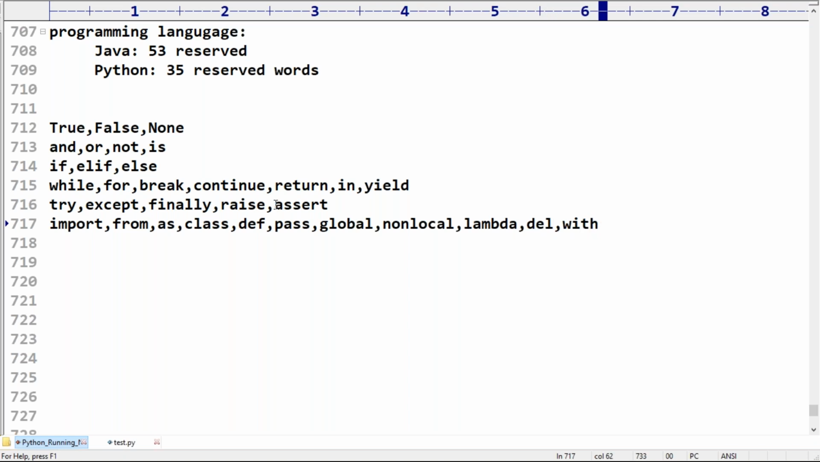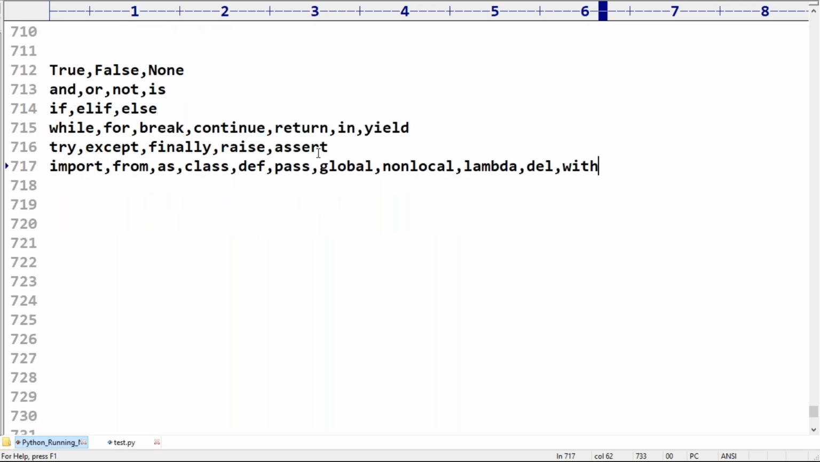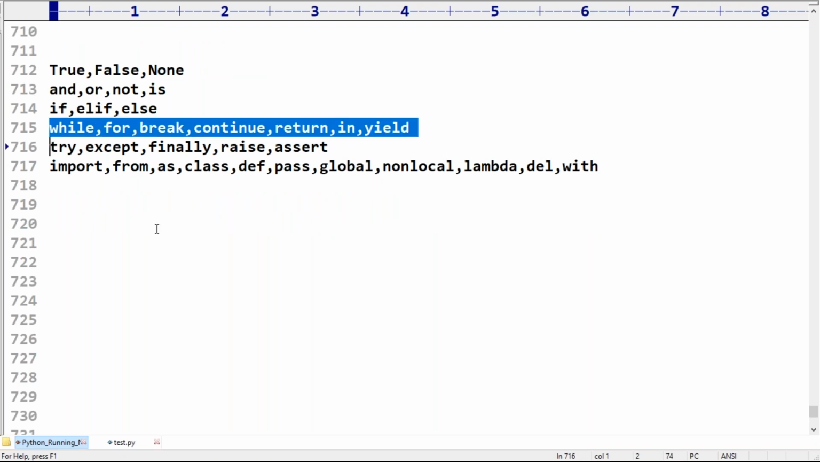You are not required to remember all these things. I'm telling you just for your basic idea. There is one small command in Python which is going to print all these things. True, False, None, and, or, not, is, if, else, while, for, break, continue, return, in, yield.